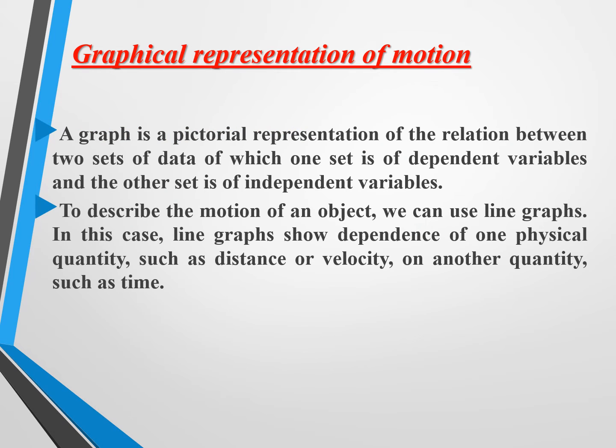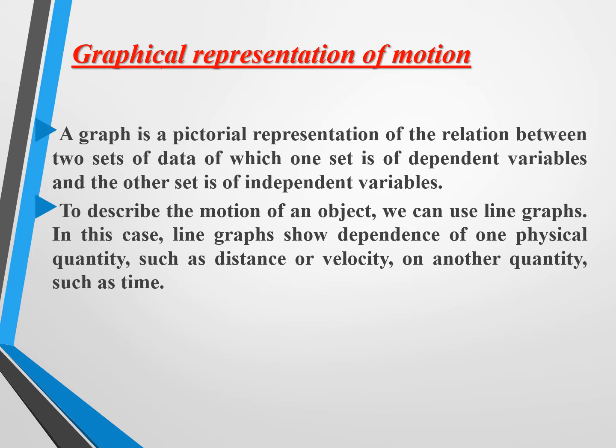A very important note: graphical representation of motion. A graphical representation relates two sets of data, or two sets of quantities, which are dependent variables or independent variables. With this graphical representation we can clearly analyze the motion of an object. It is an easy way to determine the motion of an object. So now we will discuss it in detail.